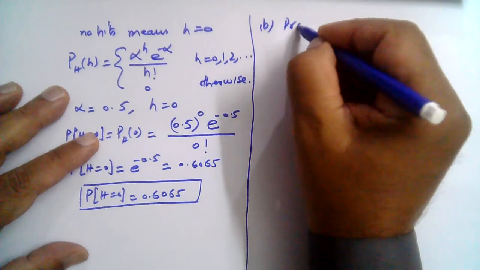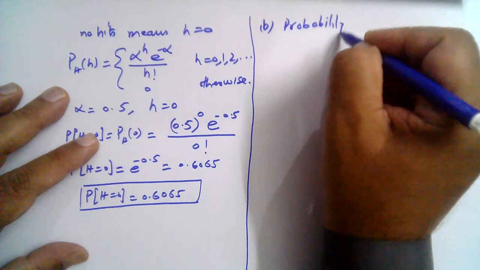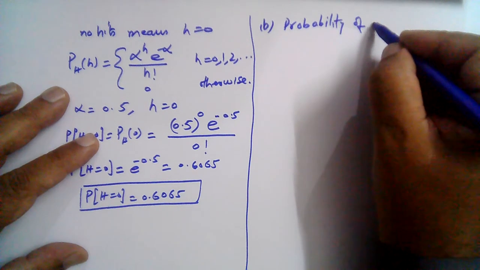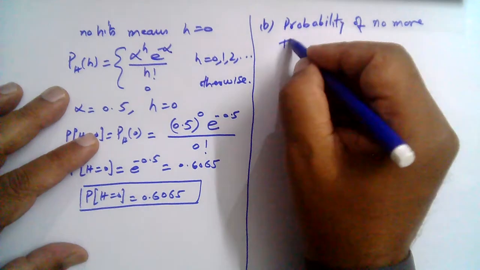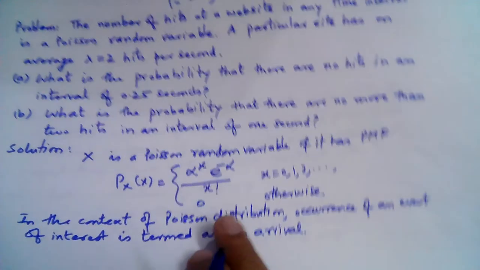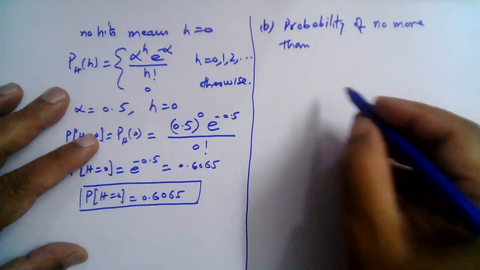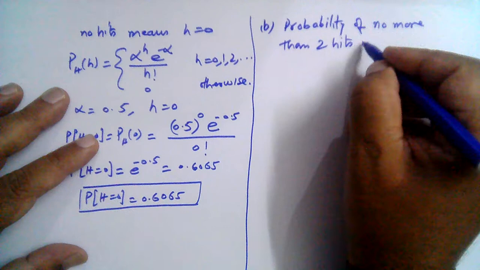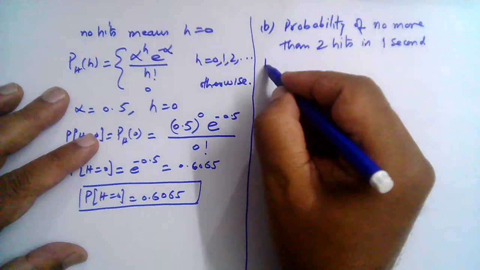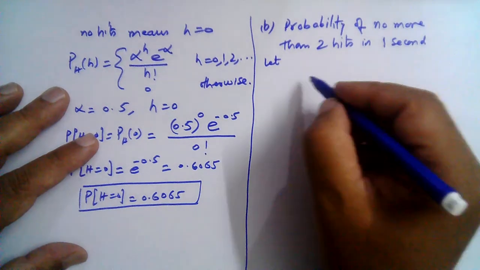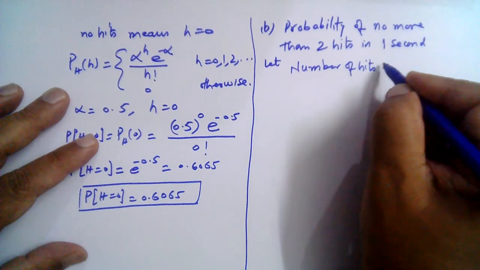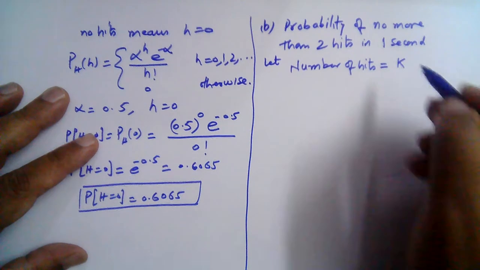Probability of no more than 2 hits in an interval of 1 second. No more than 2 hits in 1 second. So for this case, let the number of hits be represented by the random variable k, right?